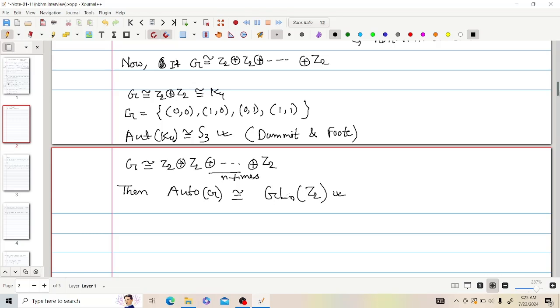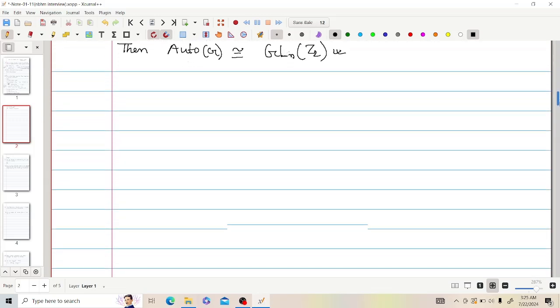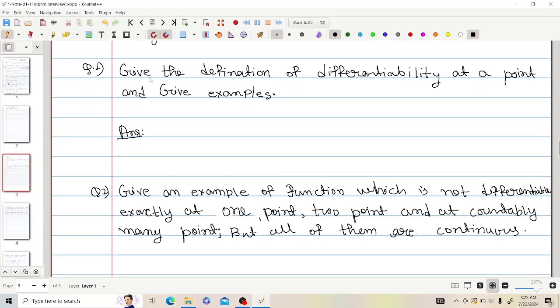Then they asked me questions from real analysis. One of the teachers asked me questions from real analysis. First they asked me to define differentiability at a point and give some examples. I gave the definition and examples: sin x, cosine x, and all of them.